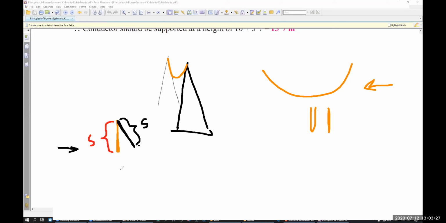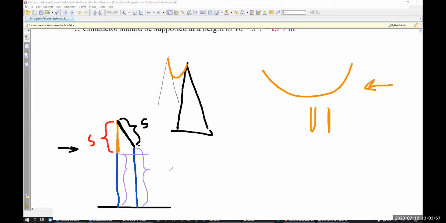So the sag remains the same, but look at the ground clearance. The ground clearance is now a bit bigger. Can you see that? Previously, the ground clearance was this. Now the ground clearance is this.